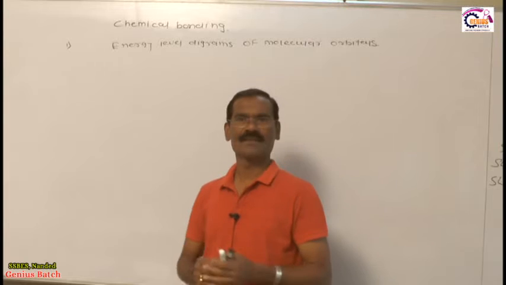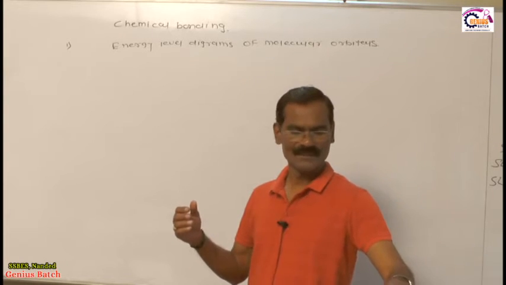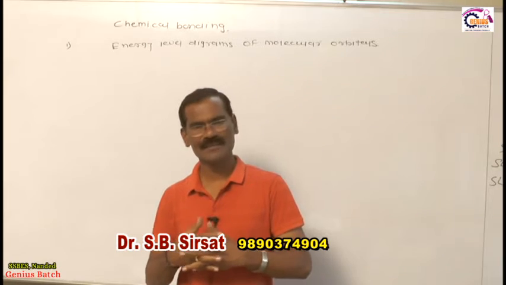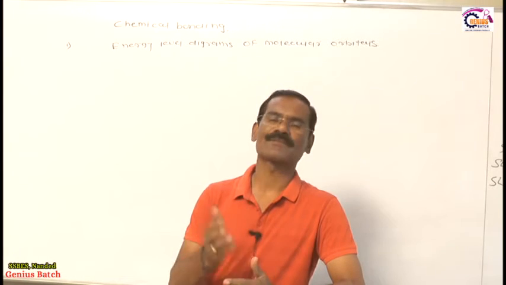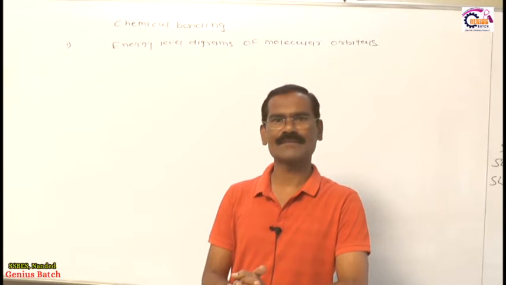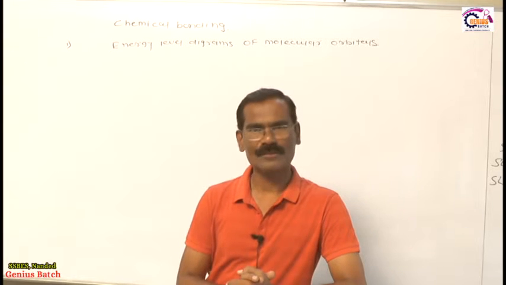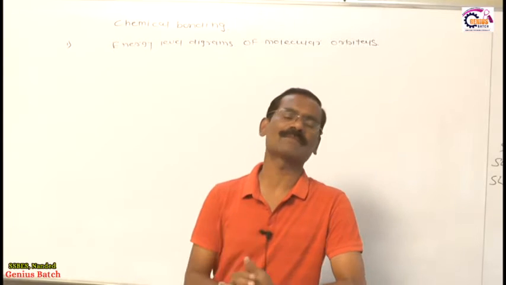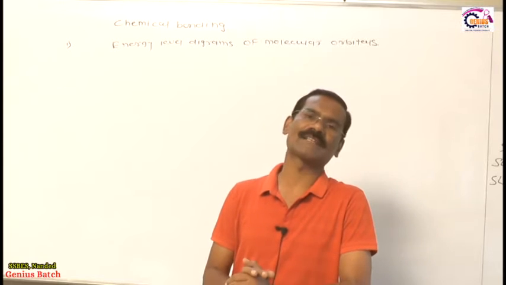Students, welcome back. In previous videos we have completed very systematically the postulates of molecular orbital theory, characteristics of molecular orbital theory, weights, and shapes of some orbitals. As you all know very well, molecular orbital theory is given to us by Hund and Mulliken. Molecular orbital theory is the extended form of valence bond theory; the concepts which are not explained by valence bond theory are very systematically given to us by molecular orbital theory.